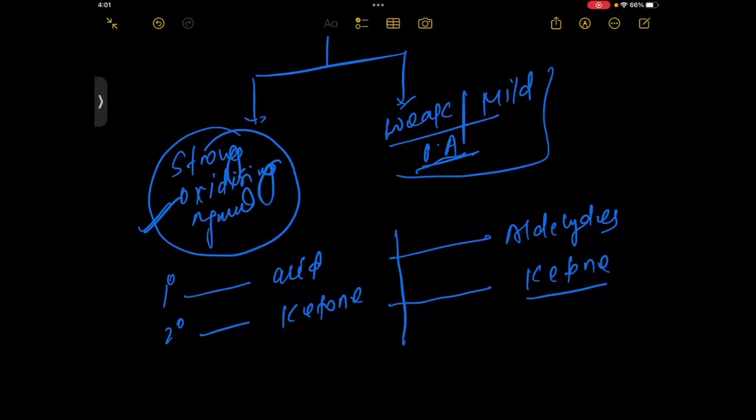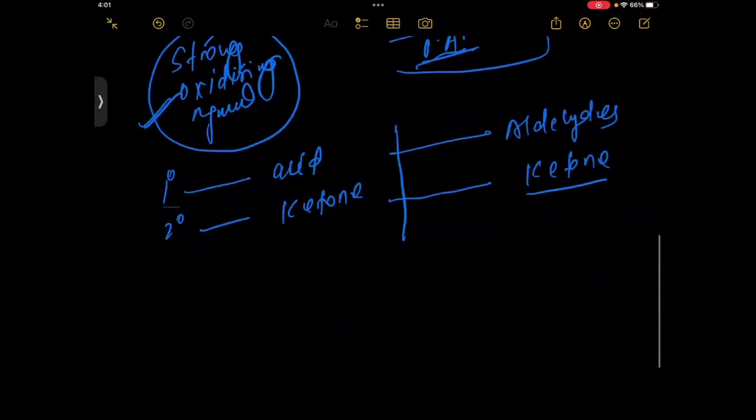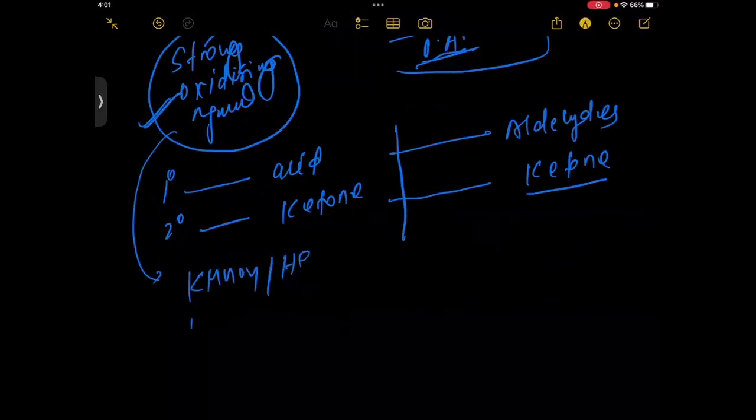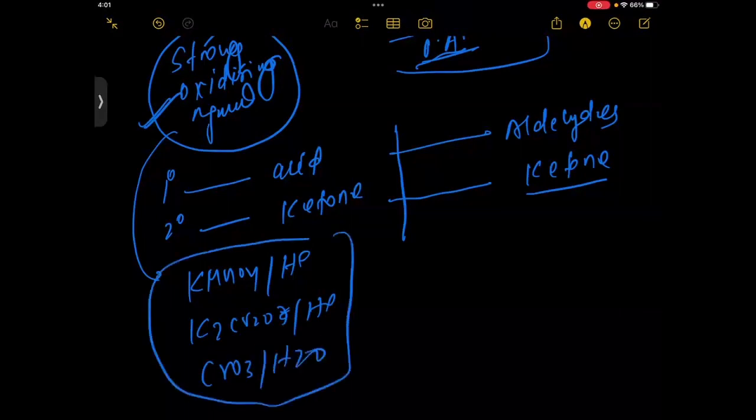Okay, now we will understand here. So first I write here, students, what would be the strong oxidizing agents? You can say KMnO4/H+, K2Cr2O7/H+, CrO3/H2O. These are strong oxidizing agents, with which 1-degree alcohol will convert into acid and 2-degree alcohol will convert into the ketone. Correct? So these are the reagents which will convert 1-degree alcohol into acid and 2-degree alcohol into ketone. Okay. Now we talk about the mild.